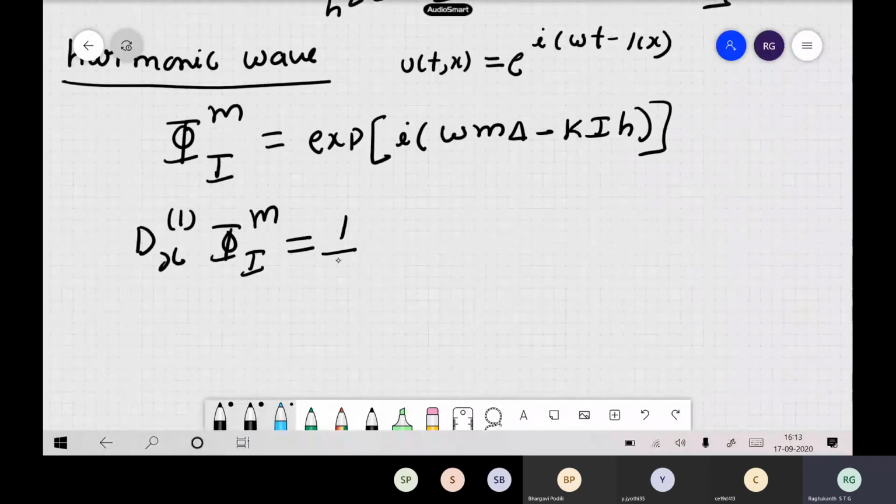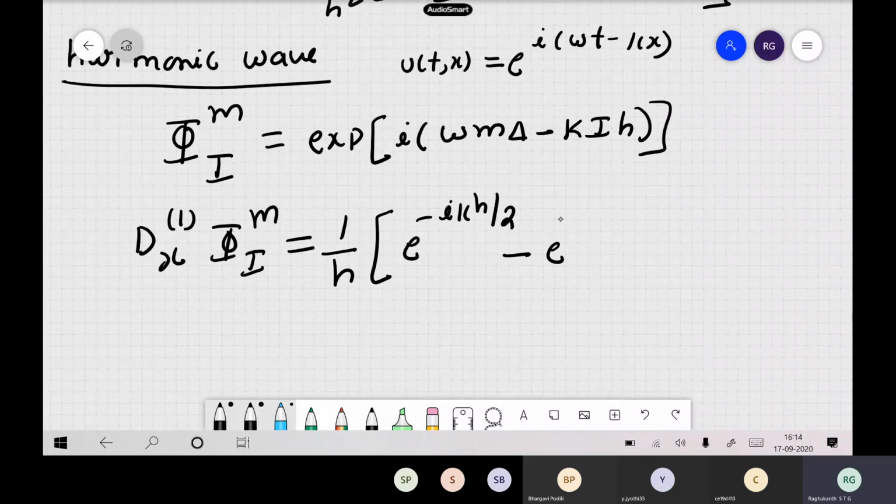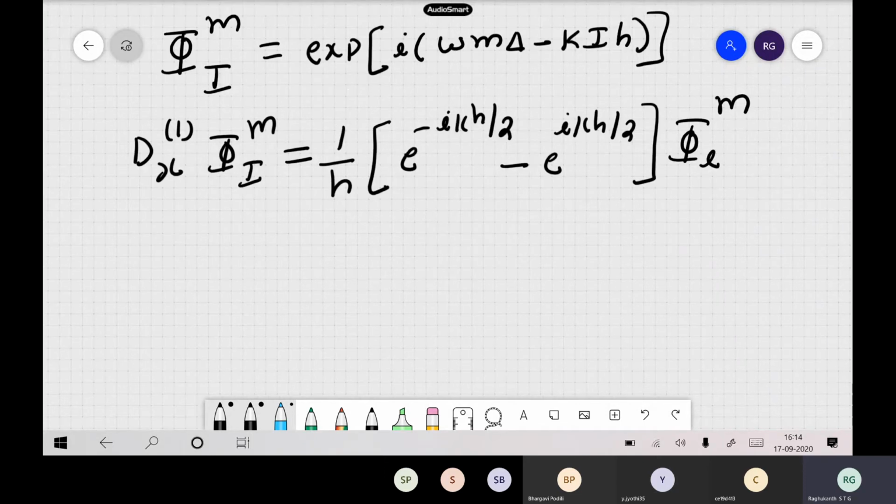So this can be written as 1 by h, e to the power of minus i k h by 2, minus e to the power of i k h by 2, multiplied by the same phi l of m. So these are the derivatives of your plane waves in the finite difference method. It's just a straightforward substitution. You only have to substitute x plus h and x minus h. This is only the spatial part, so the time part is not going to change. So you will get an expression like this.